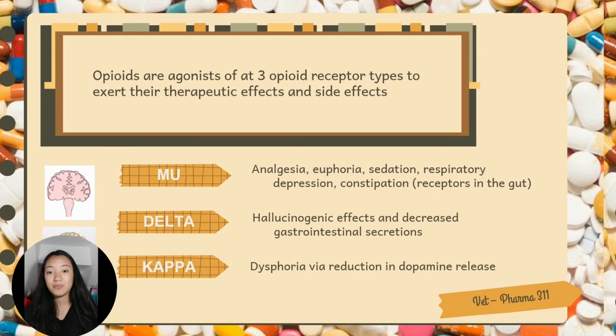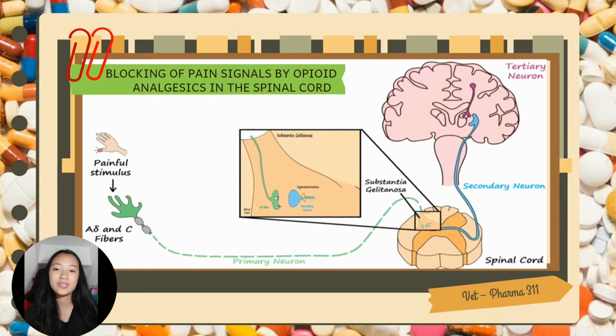The best understood mechanisms of opioid action are those that occur in the spinal cord. Remember, the pain signals are transmitted from the periphery to the CNS by way of lightly myelinated A delta fibers or non-myelinated C fibers, which make up the primary neuron. In the substantia gelatinosa of the spinal cord, the primary neuron synapses with a secondary neuron that carries the pain signals to the brain. Let's take a closer look at what happens in the substantia gelatinosa.